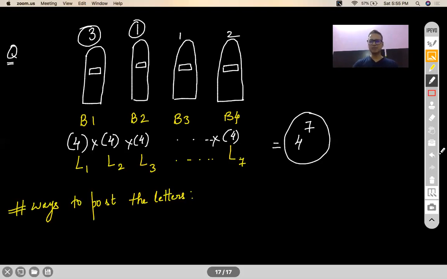So I would not recommend you to solve the question by making a distribution over here, because you will end up in a lot of distributions. 7 0 0 could be there, 0 7 0 0 could be there, 0 0 7 could be there, 1 1 1 4 could be there. So many, you don't get into those lengthy calculations. Okay, so the answer is 4 to the power 7.